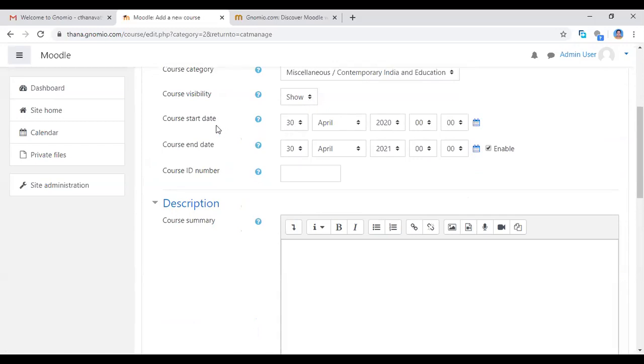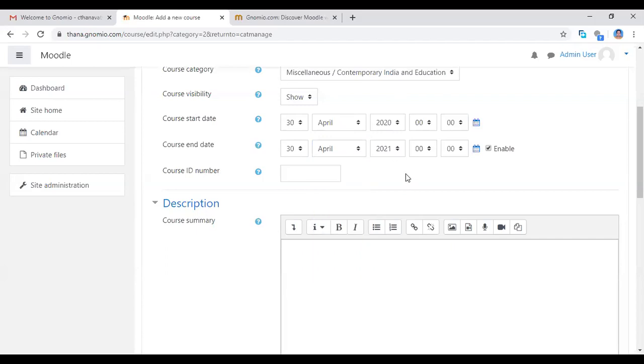Now you can see here the course start date and course end date. The students studying here take a 1 year or 6 month course. See here, the course starts on 30th April 2021 and ends 30th April 2022, a 1 year course. If you want to add a 3 month or 6 month course, you change the course end date.